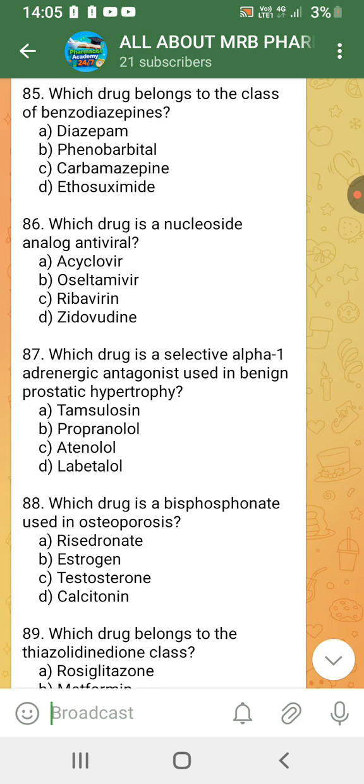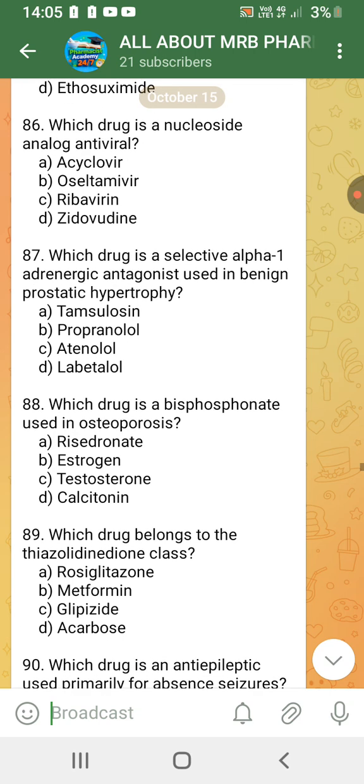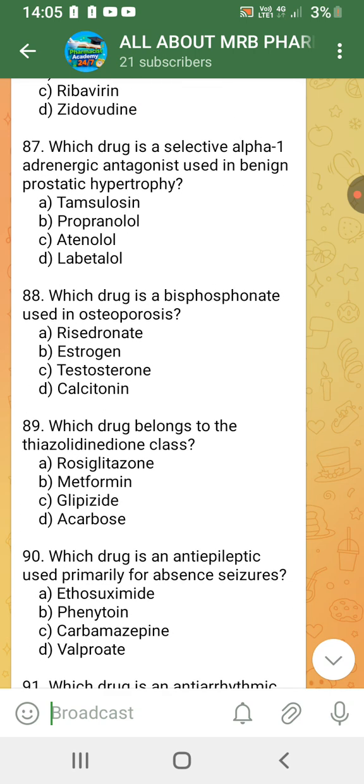Which drug is a selective alpha 1 adrenergic antagonist used in benign prostatic hypertrophy? Tamsulosin. Which drug is a bisphosphonate used in osteoporosis? Risedronate.